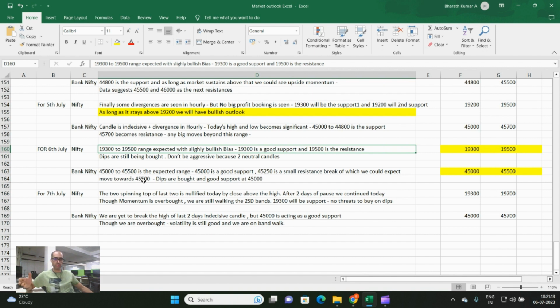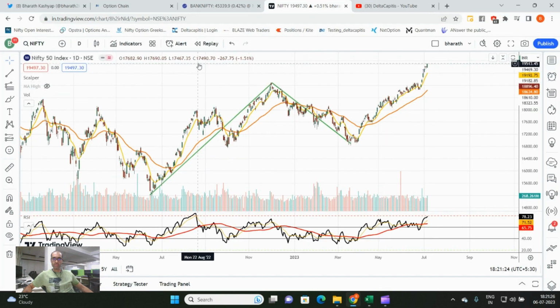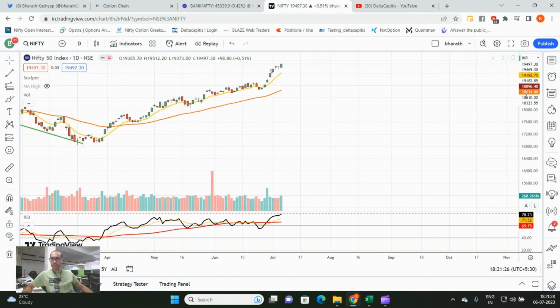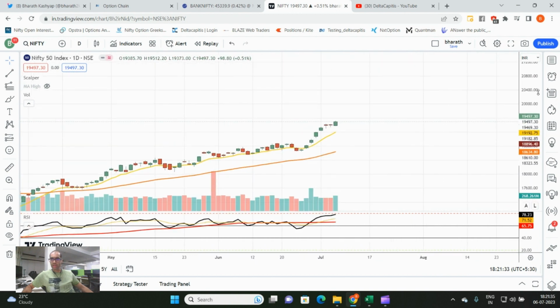So whoever wrote options below 45,000 and above 45,500, I think they should have had a very smooth ride for the expiry. 250 was a small resistance which it broke today, and we are closing above that. And not only that, if you look at Nifty and Bank Nifty, we were discussing two indecisive candles, otherwise called spinning tops, in the last 2 days.